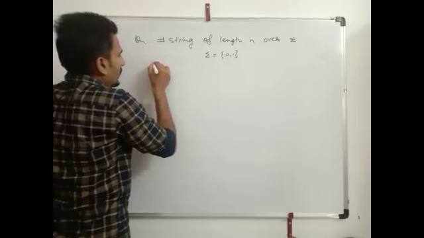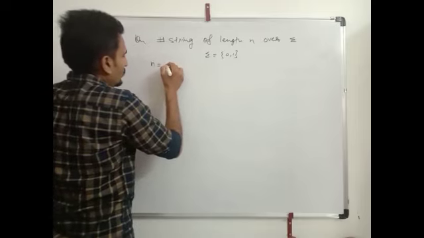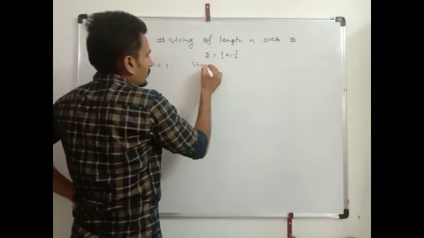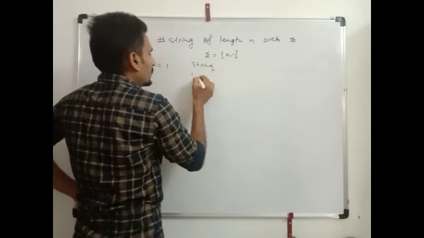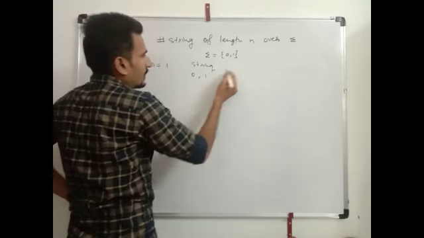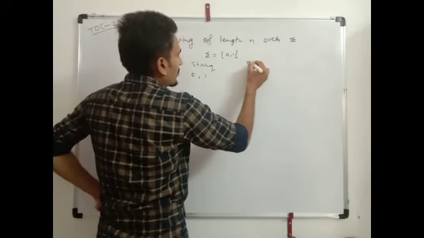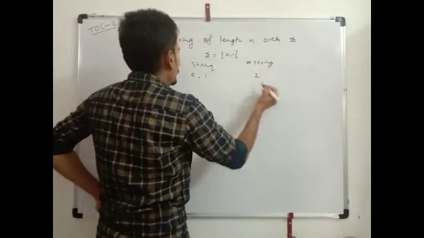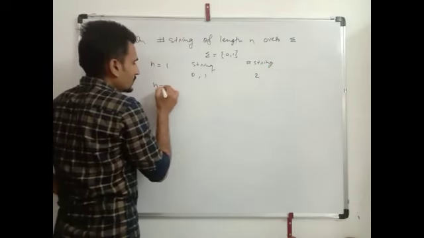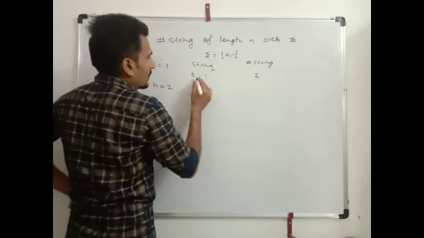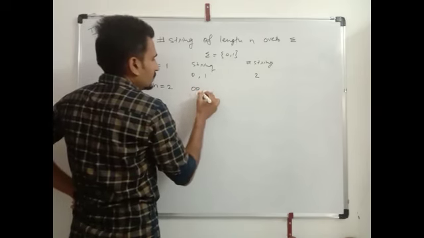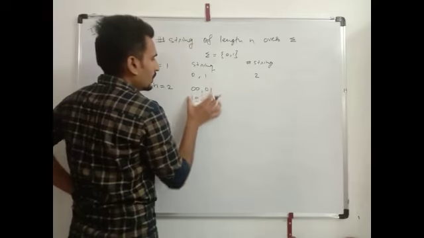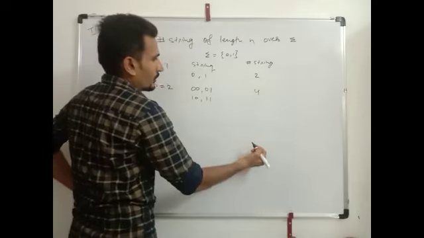If length n is equals to 1, then strings will be 0, 1. Then number of strings will be 2. If n is equals to 2, then strings will be 00, 01, 10, 11. The number of strings will be 4.